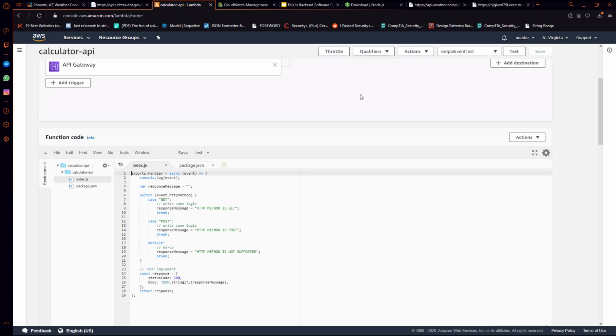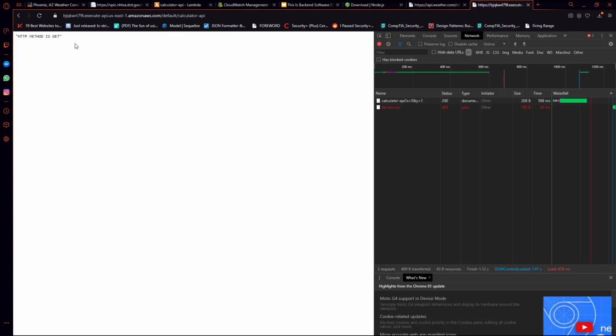Now that this is saved, we can go back to our endpoint on the browser, and if we hit refresh and we get a response back, then we know that our deployment is actually working.